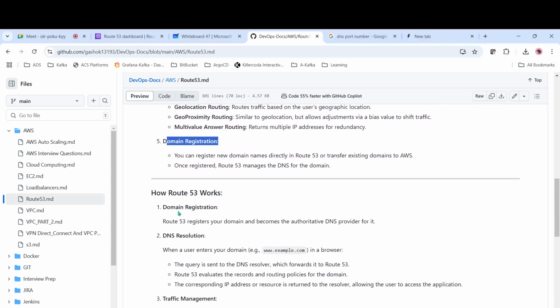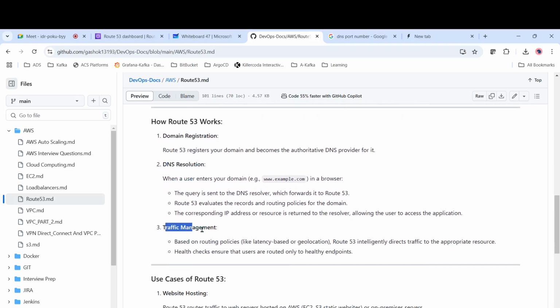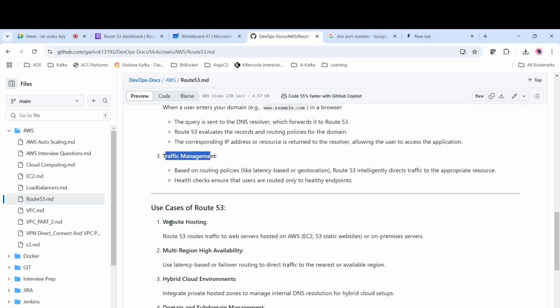And how does this work? You should have a domain, and then you have to configure the DNS resolutions, like all the subdomains, everything should be configured, and then you have to configure the traffic management, like how the traffic should be distributed, weight based, geolocation based, whatever it is. Once the application is there, you can host the application using Route 53 and route the traffic. In case the users are from the US, the latency should be less, and in case a user from Africa or Asia is there, you can route the weight based traffic.